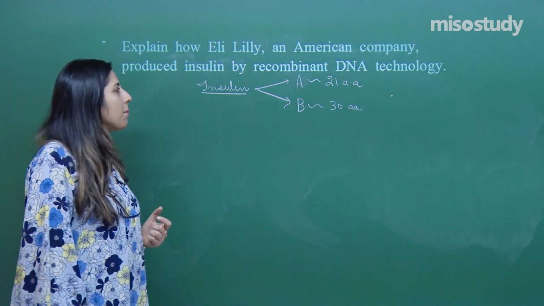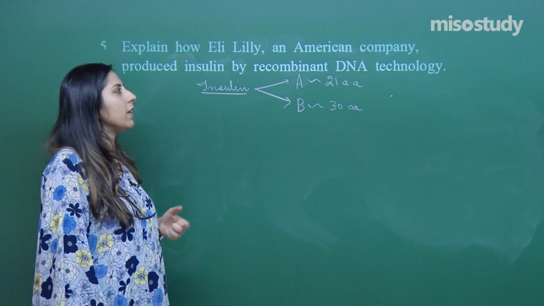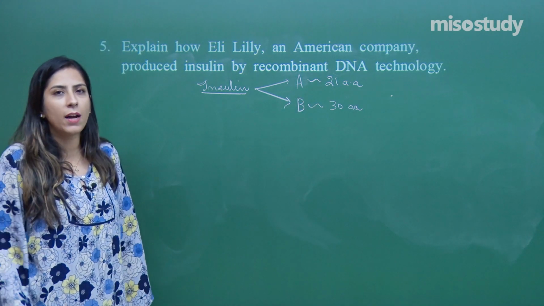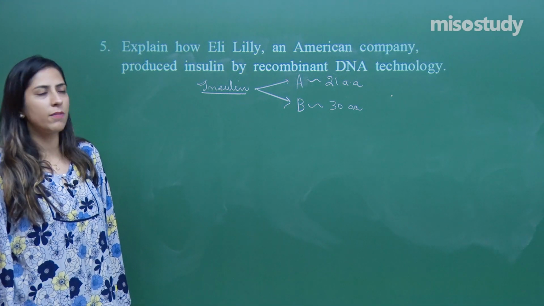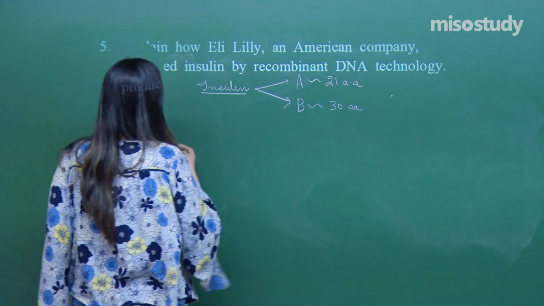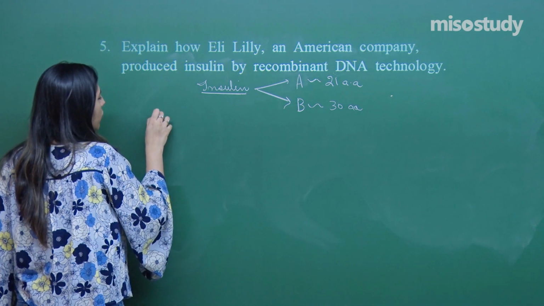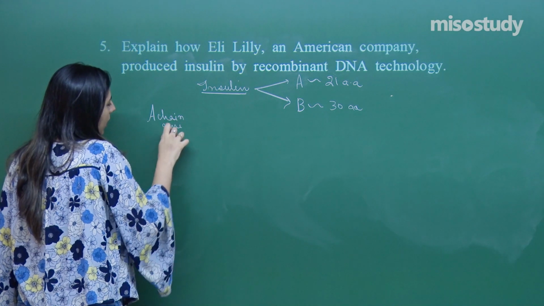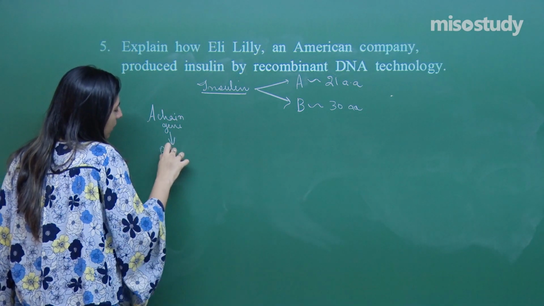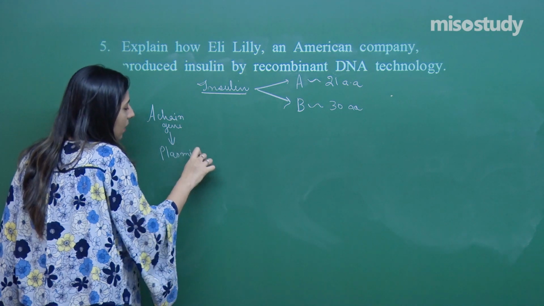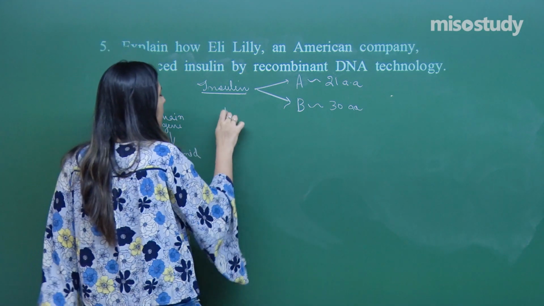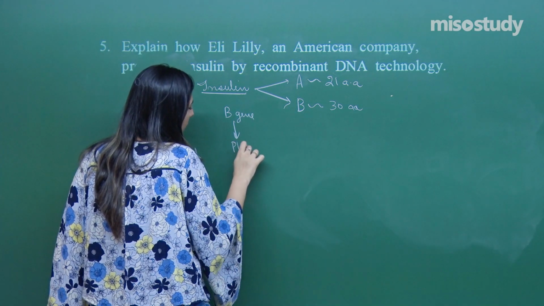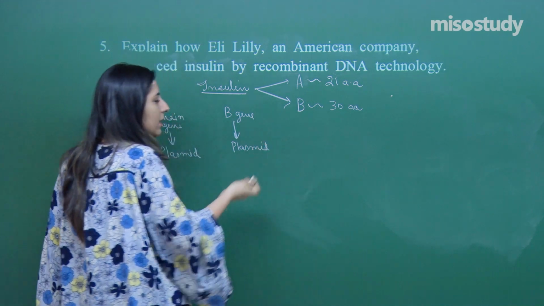Eli Lilly, an American company, tried to synthesize insulin and they were successful also. The A chain was synthesized in a separate vector, and the B chain was synthesized in a separate vector. So, there are 2 chains, 2 genes. The A chain gene is allowed to enter into a plasmid. What is a plasmid? A plasmid is a vector. Similarly, the B gene is allowed to enter into another plasmid, plasmid 2, you can say.